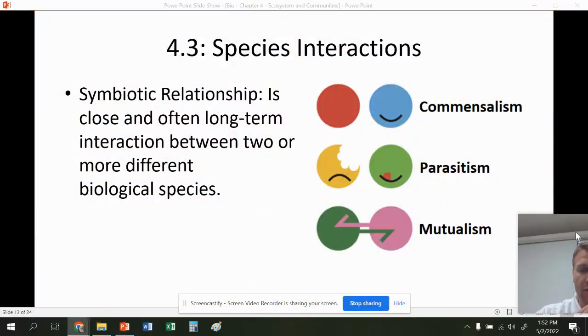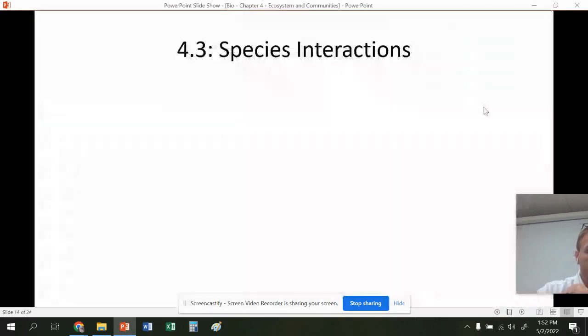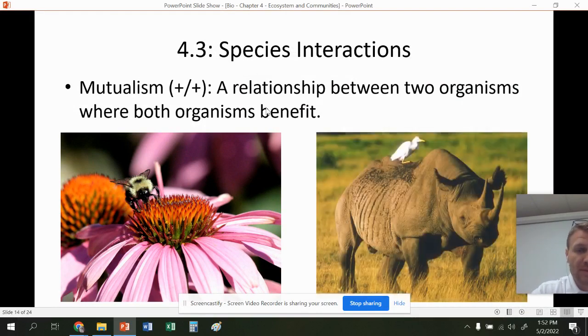All right, 4.3. These are symbiotic relationships. These are just relationships between two species. And there's a couple of different types of symbiotic relationships as we can see here. Our first type is mutualism or mutualistic symbiotic relationships. These are relationships where two organisms benefit, both of these organisms benefit. So like in the case of the flower and the bee, the bee gets nectar from the flower, but then the flower uses the bee to reproduce.